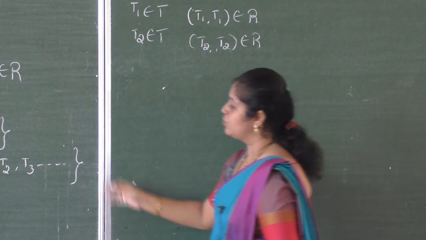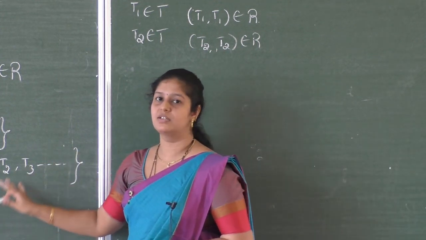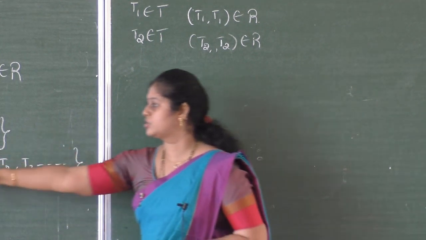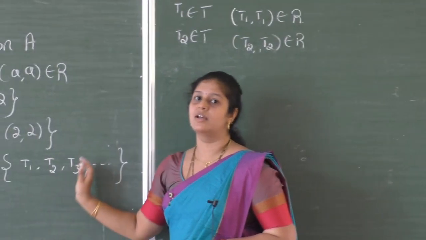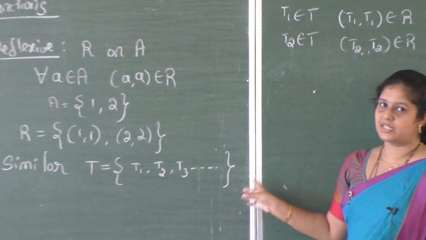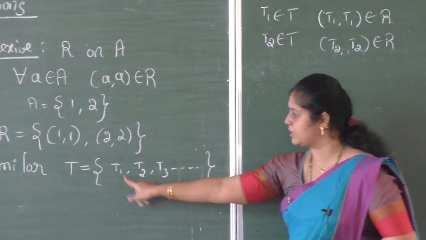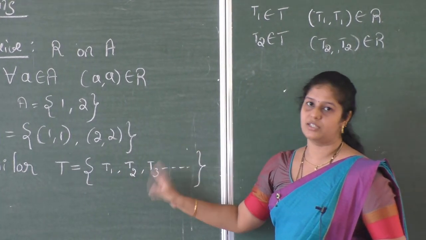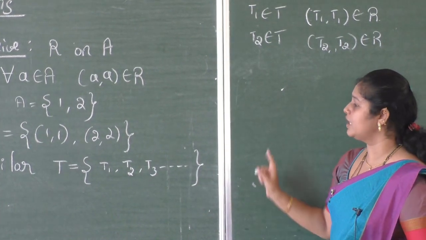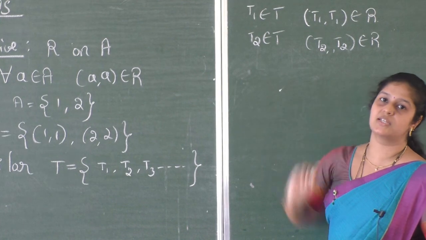You can take any triangle here, and any triangle is related to itself because of similarity. T1 is related to T1, T2 is related to T2 because T2 is similar to T2. Therefore this relation is a reflexive relation.